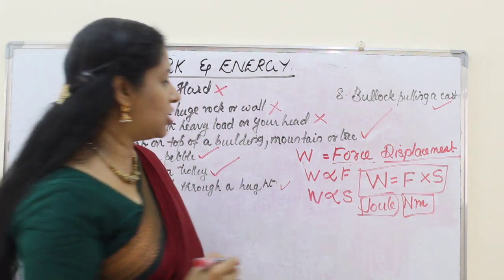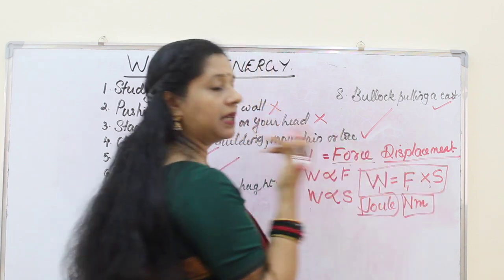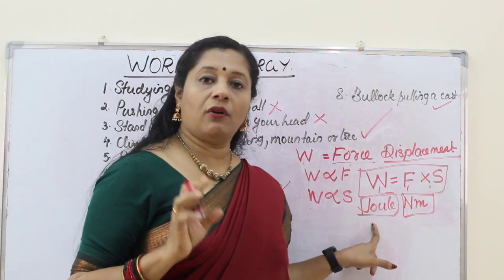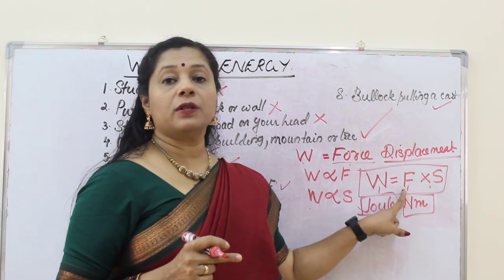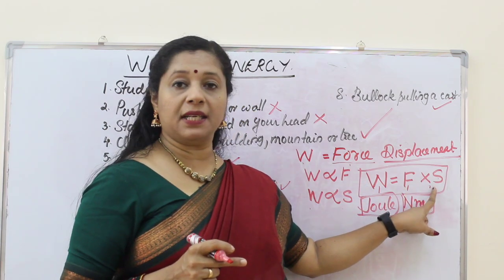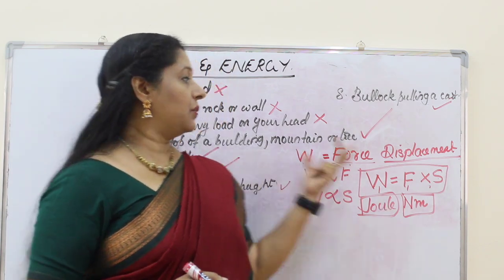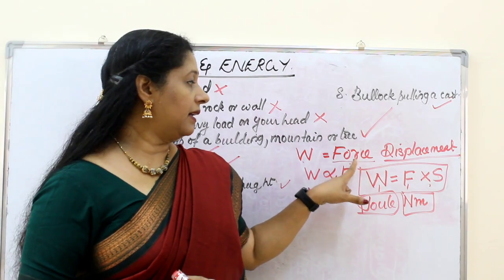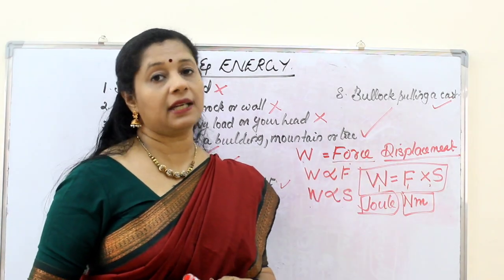Now how will you define joule? Whenever you want to define 1, the other two parameters should also be 1, only then it will be 1. So 1 joule of work is done on an object when 1 Newton force displaces it through 1 meter in the direction of force applied. Okay, so these are the main things to remember about work. Work is done only when force is applied and in that direction displacement of the object happens.